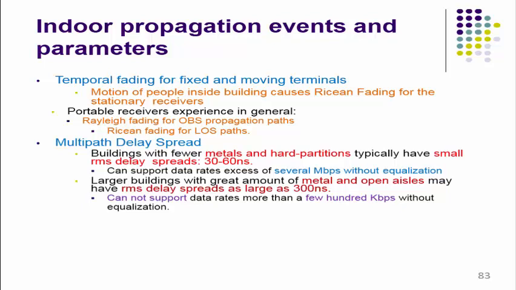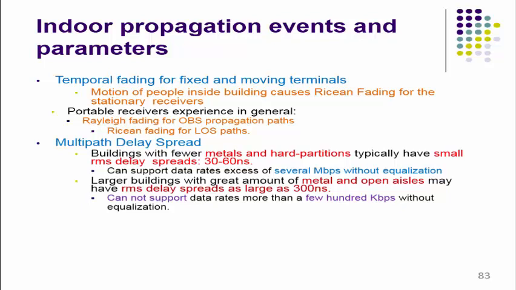Then larger buildings with a great amount of metal and open spaces may have RMS delay spread as large as 300 nanoseconds. So this cannot support a data rate of more than a few hundred kbps without equalization. So maximum delay spread is nothing but the pulse broadening effect, and this is the harmful parameter.